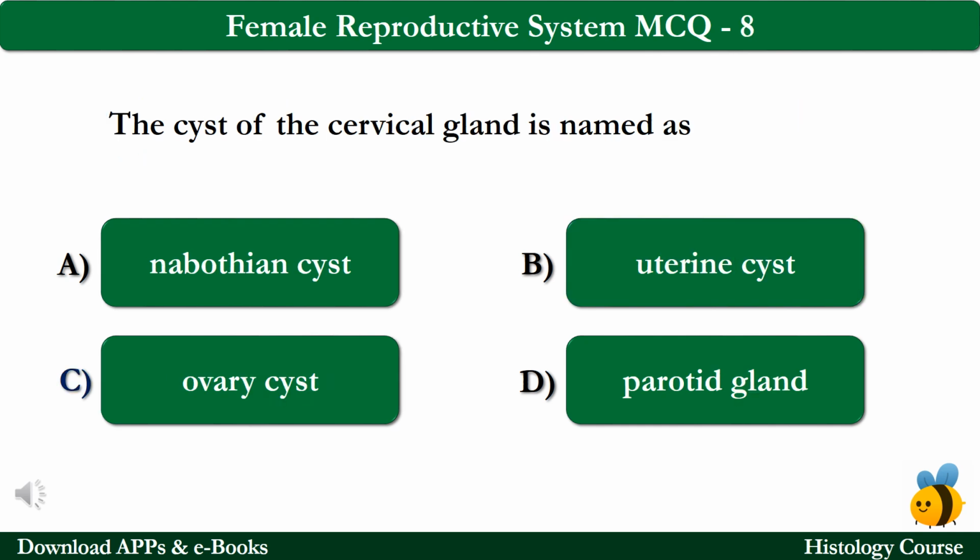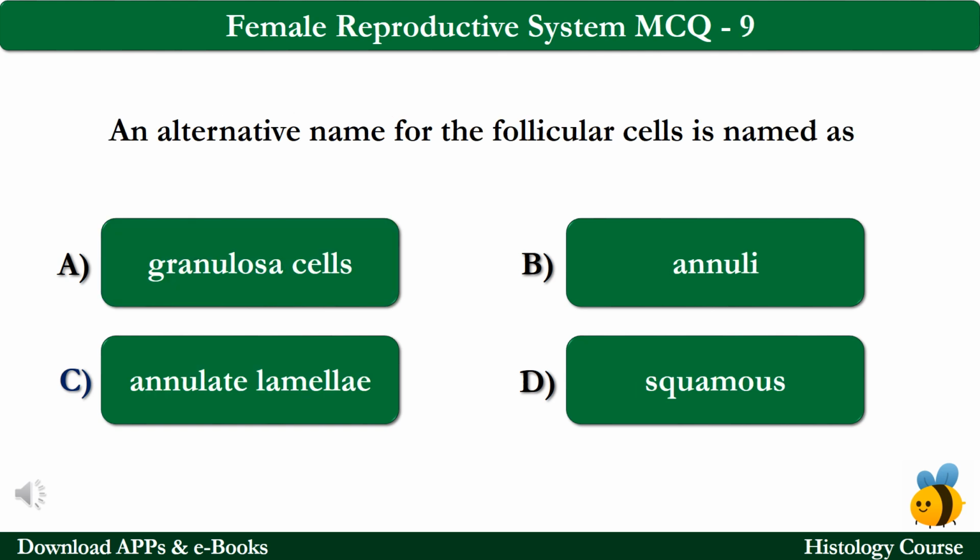MCQ number 8. The cyst of the cervical gland is named as option A Nabothian cyst, option B uterine cyst, option C ovary cyst, and option D parotid gland. The correct answer is option A, which is Nabothian cyst. MCQ number 9. An alternative name for the follicular cells is named as option A granulosa cells, option B annuli, option C annulate lamellae, option D squamous. The correct answer is option A, which is granulosa cells.